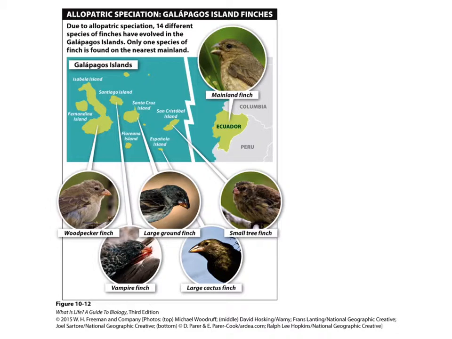Allopatric speciation is also common on islands. When a group or population of birds is isolated on an island from the mainland population, they will often adapt rapidly to their new environment. We've seen this happen with Darwin's finches out in the Galapagos Islands and out on other island chains like Hawaii.